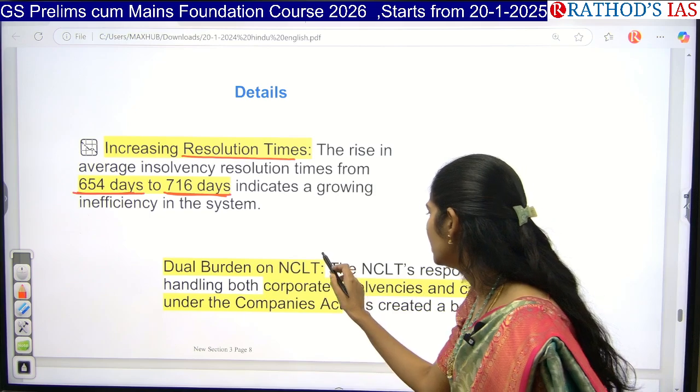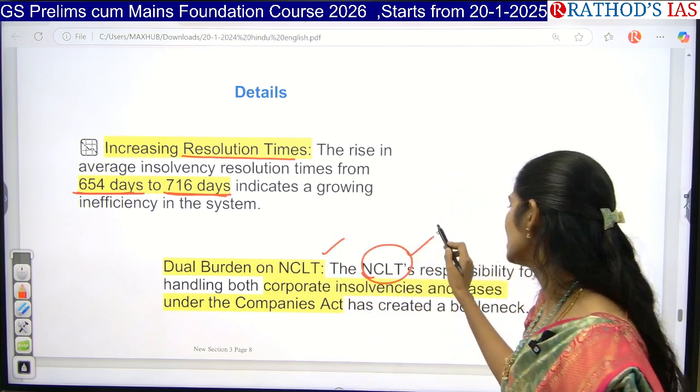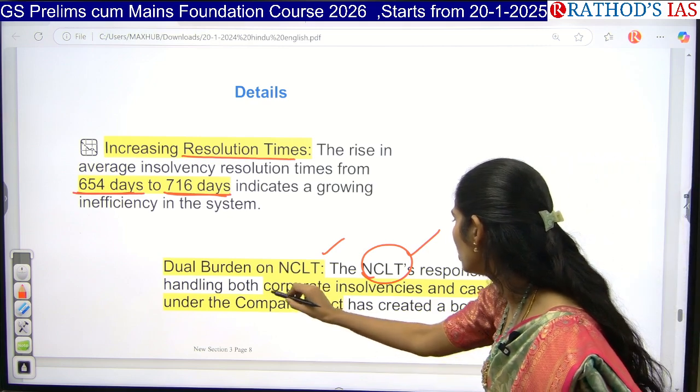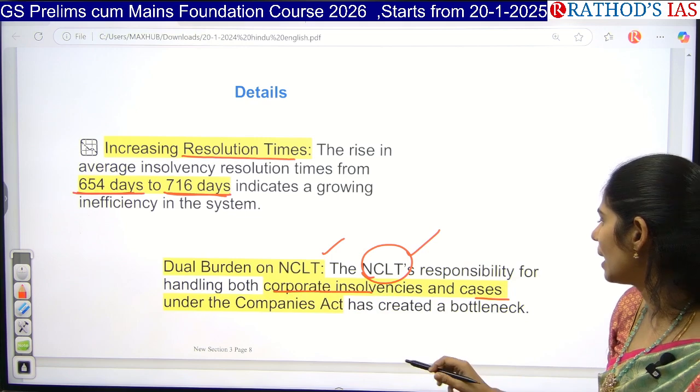And next one is there is an increasing burden on the NCLT. So NCLT is responsible for both corporate insolvencies as well as matters under the Companies Act.